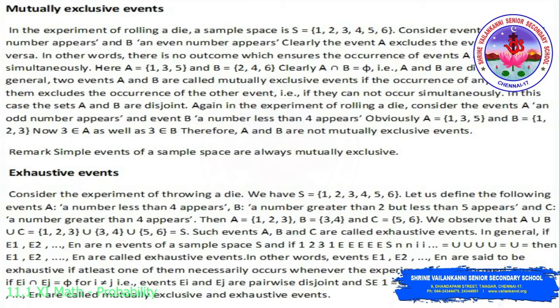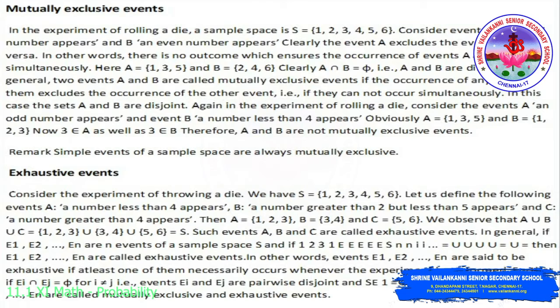In general, E1, E2, ..., En are n events of a sample space. Then E1, E2, ..., En are called exhaustive events if at least one of them necessarily occurs whenever the experiment is performed.